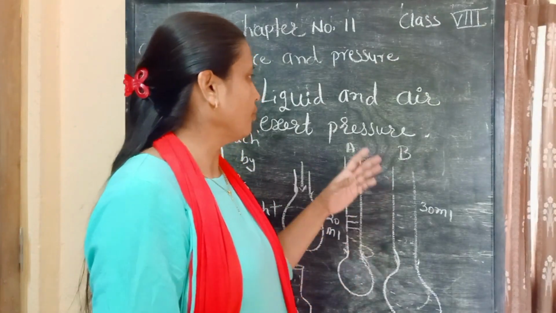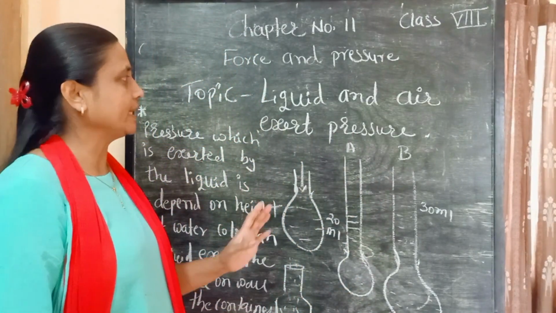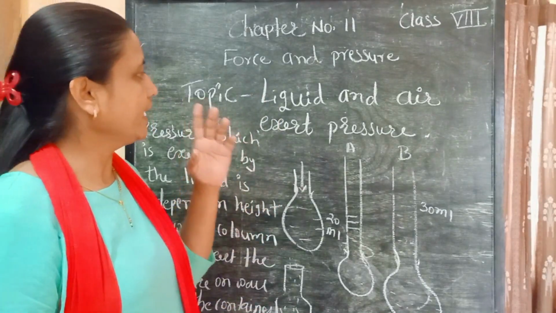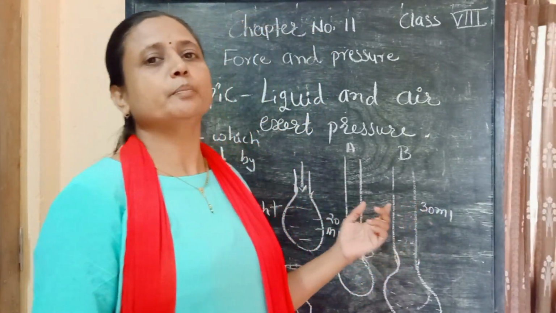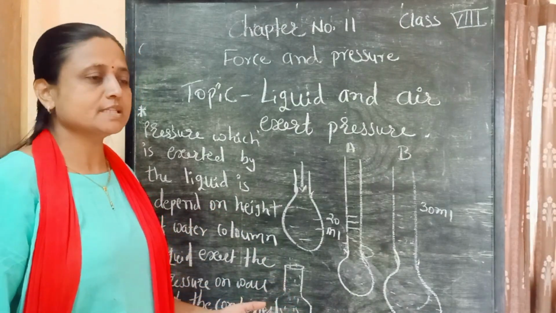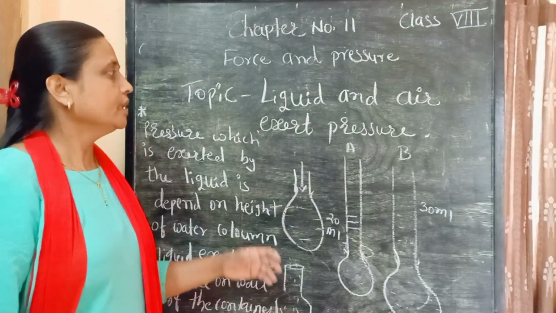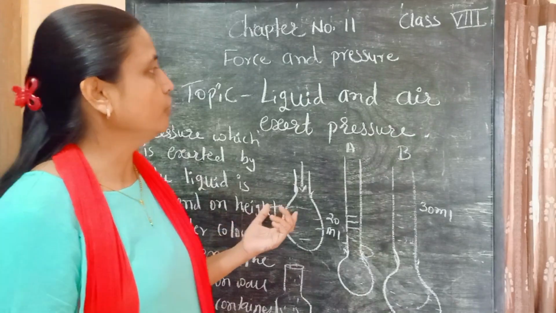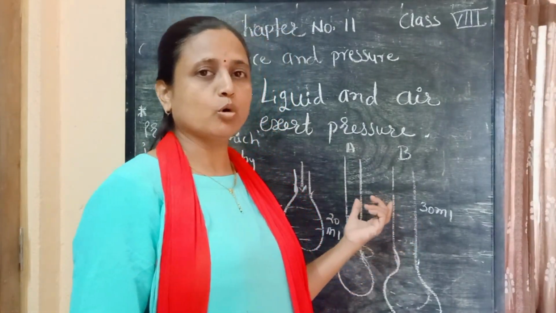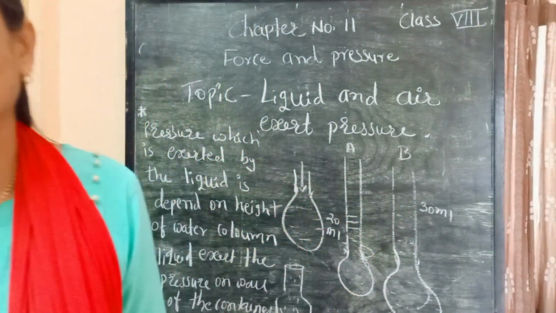In this way, from all these simple examples we can conclude that liquid and air can exert pressure on objects and show their effect. In the next module we will learn about atmospheric pressure.